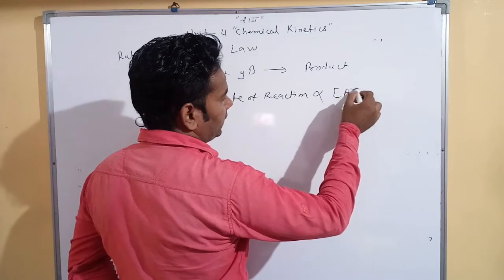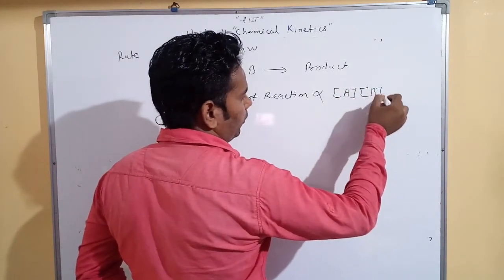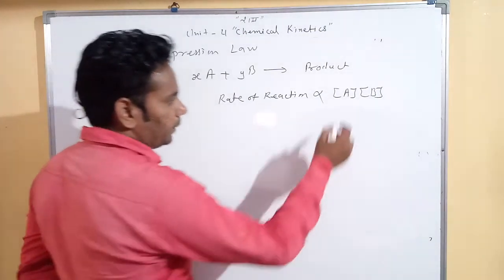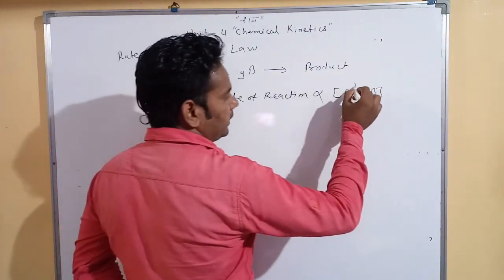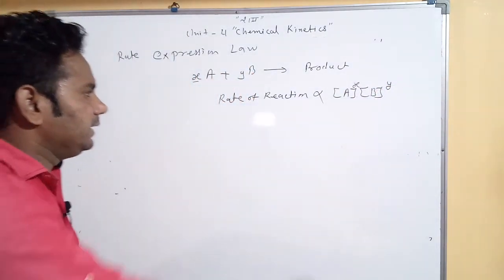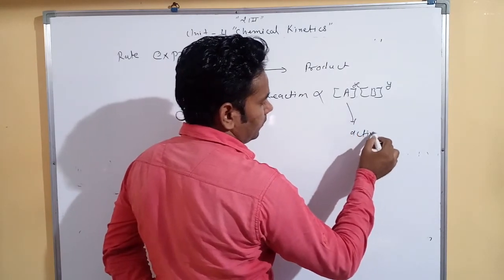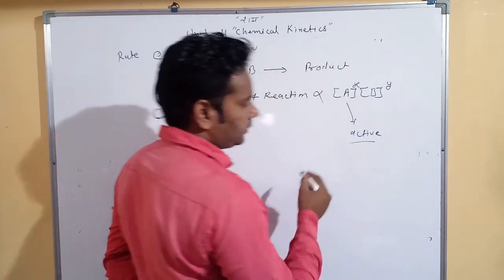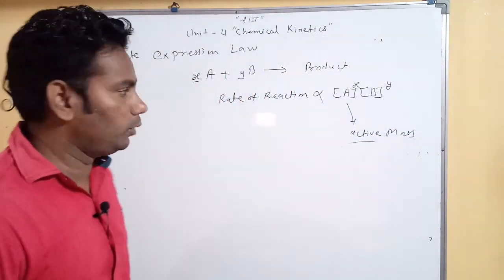It means the active concentration of A and active concentration of B are multiplied, and we use the coefficients x and y as powers. In this expression, we show only the active mass of reactant, that is, active concentration.